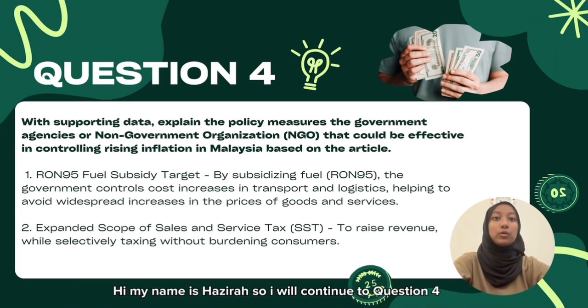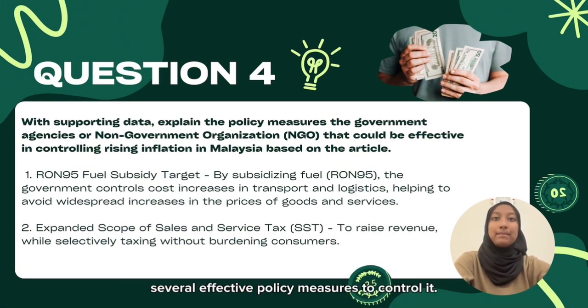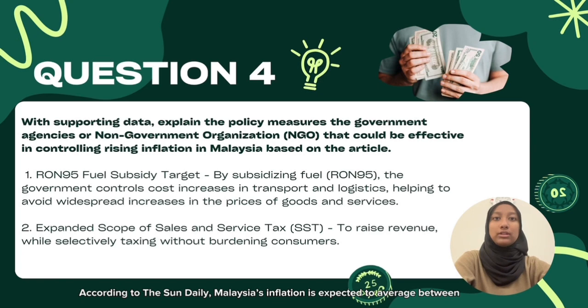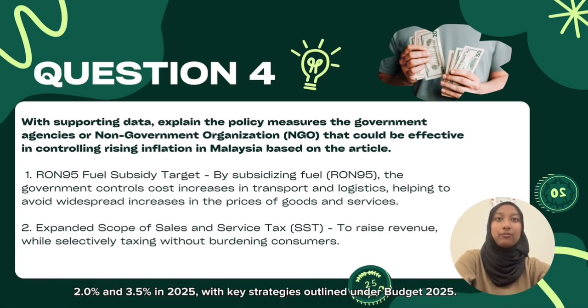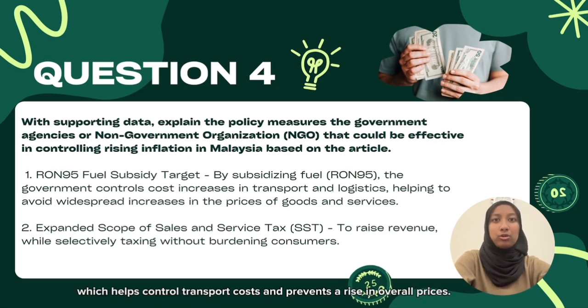So I will continue to question number 4. Inflation is a serious concern for the Malaysian economy and the government has introduced several effective policy measures to control it. According to The Sun Daily, Malaysian inflation is expected to average between 2.0% and 3.5% in 2025, with key strategies outlined under Budget 2025. One important measure is the targeted RON95 fuel subsidy, which helps control transport costs and prevent a rise in overall prices.